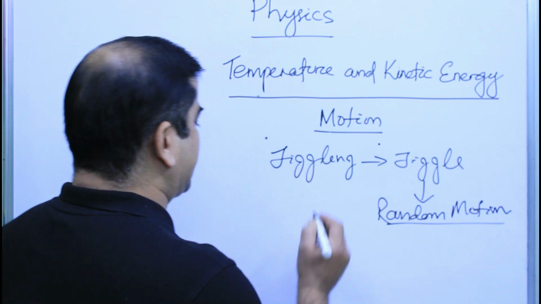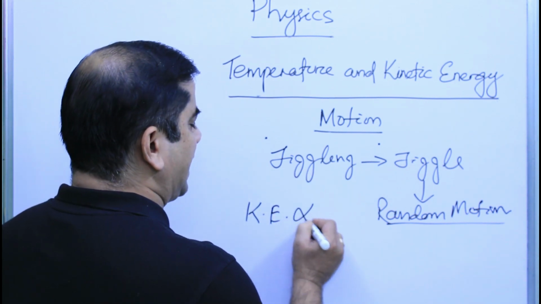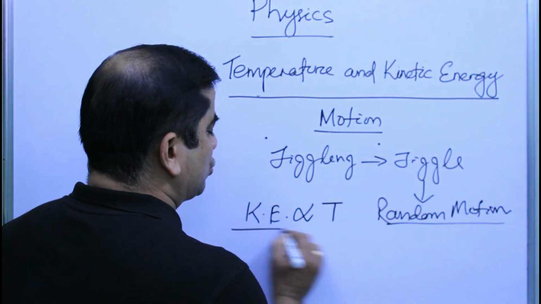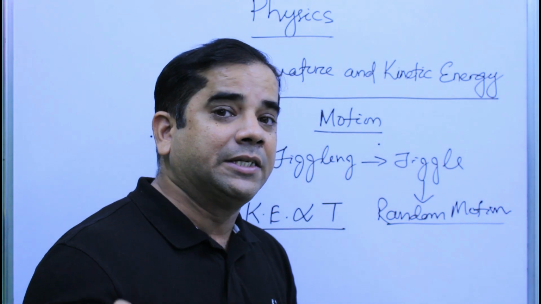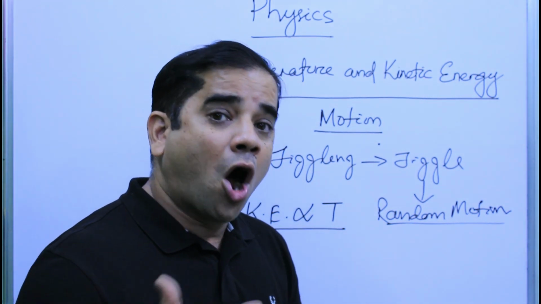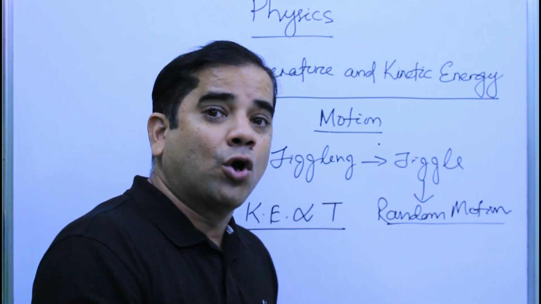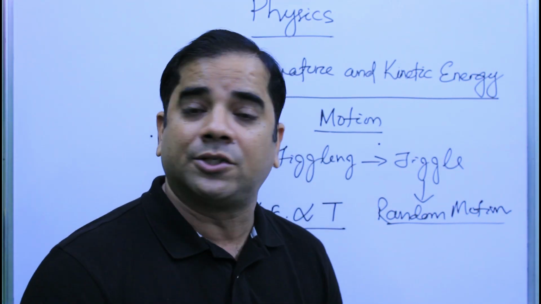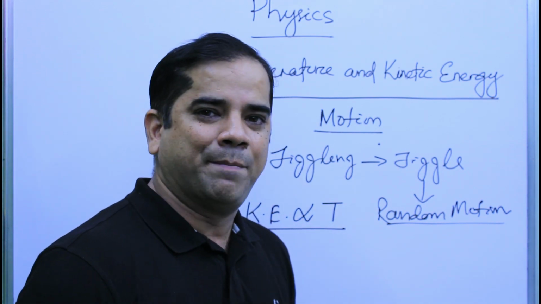And then the relationship between kinetic energy and temperature: kinetic energy is directly proportional to temperature. As we have already discussed, kinetic energy is more when the body is hotter. That means hotter means more temperature. So the more the temperature, the more will be the kinetic energy of the particles of the body. That's why kinetic energy is directly proportional to temperature.